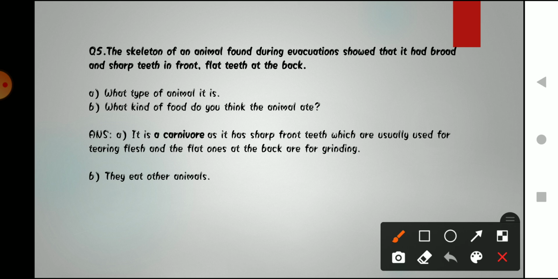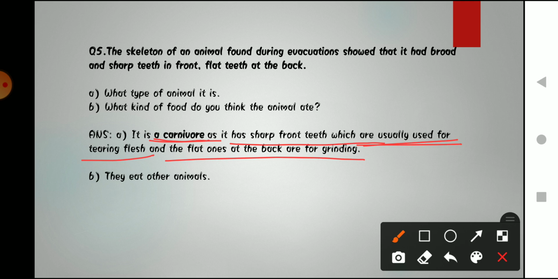So the question being asked to you is, what type of animal is that? So what type of animal is that? That animal is carnivorous. Why is it carnivorous? Because it has sharp front teeth which are usually used for tearing flesh, right? They use sharp teeth for tearing flesh, and for chewing or grinding that flesh they need flat teeth at the back.